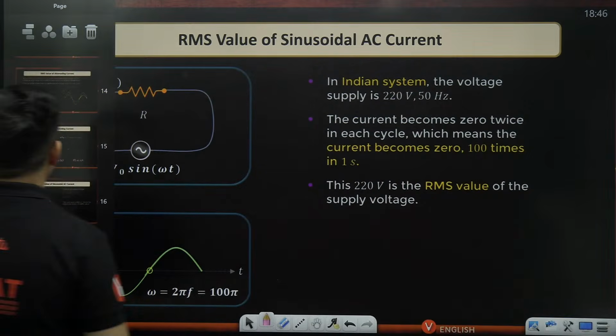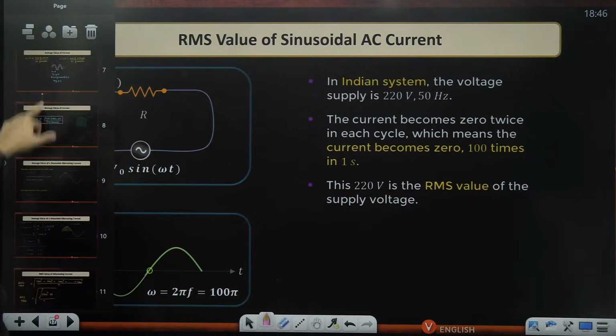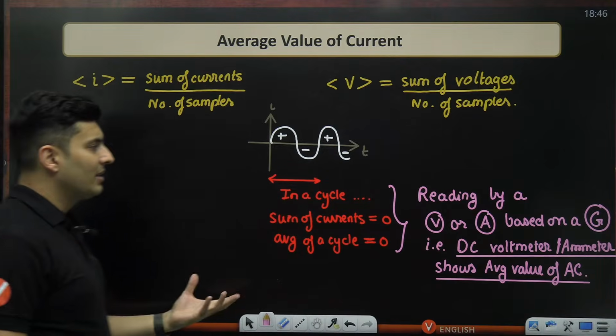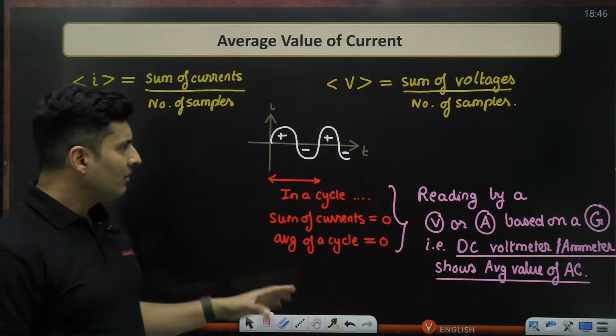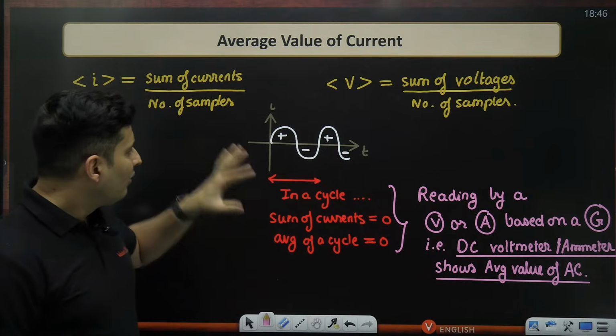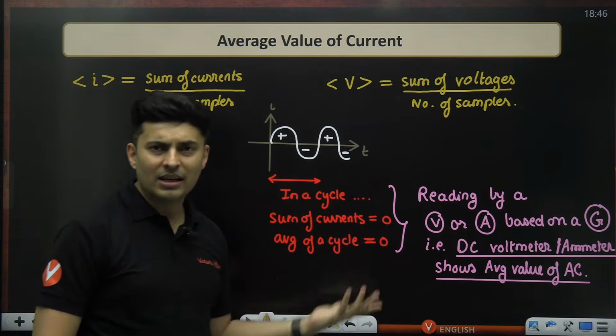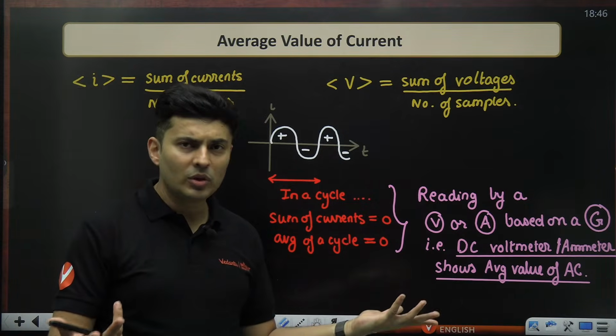Now, if you remember, some time back I told you that if you use a regular voltmeter or ammeter, which is used for measuring DC, for AC it will give zero, basically the average value, which is of no use to me.